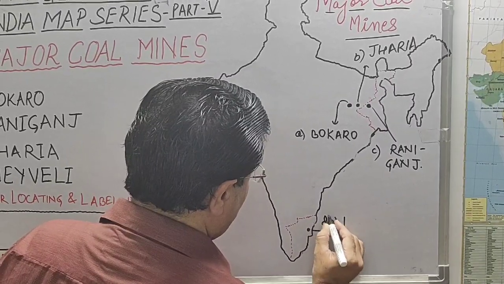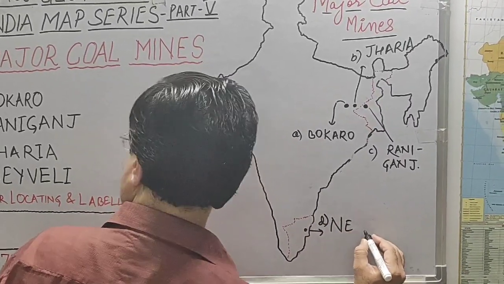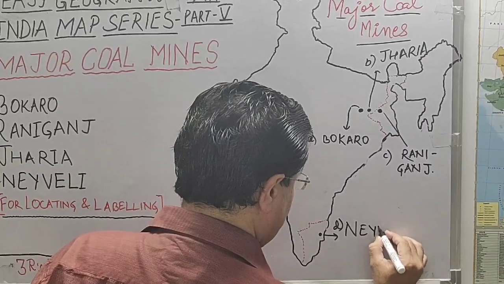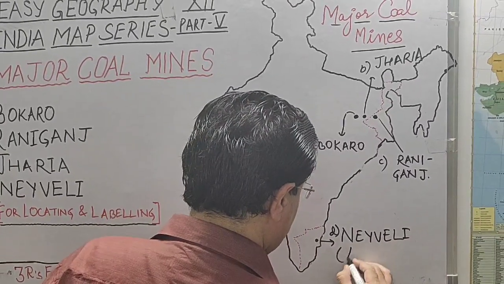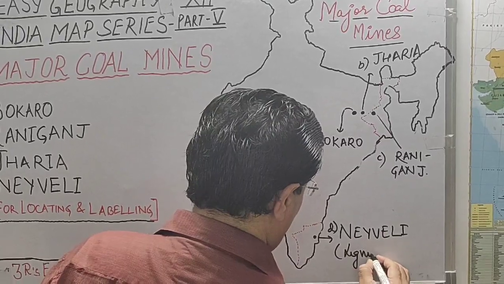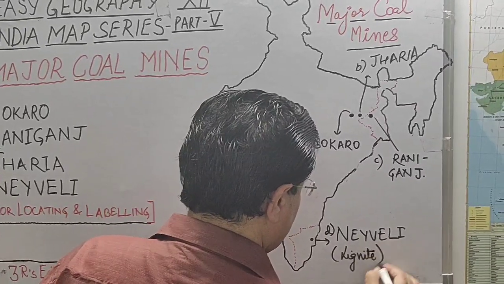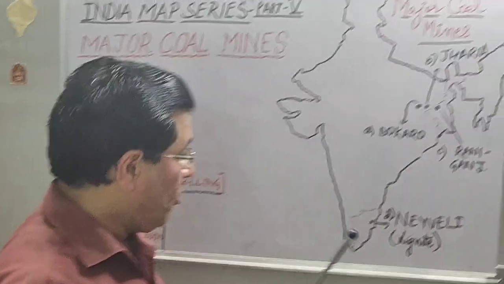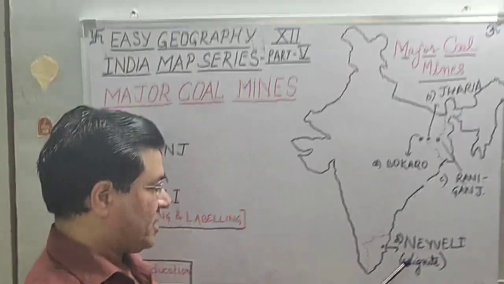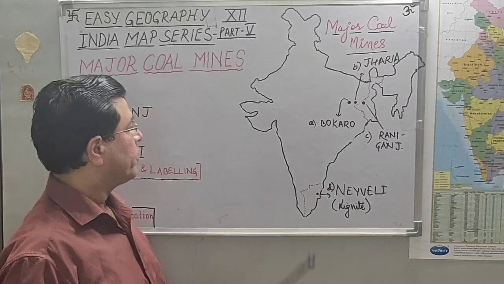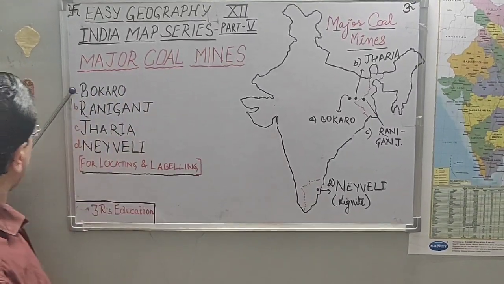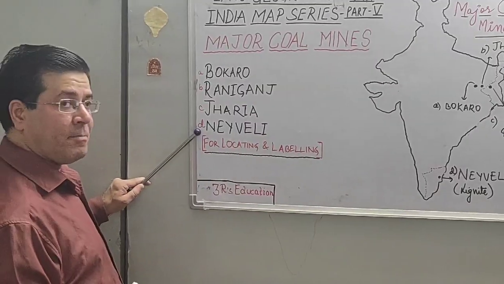Neyveli. In our question, this is D part. Neyveli coal mine is a famous lignite coal mine of India. In MCQ also you will get this question, lignite coal mine. And on the basis of this lignite coal mine, we have set up here a thermal power plant also. So these four important coal mines are going to come in our exam.